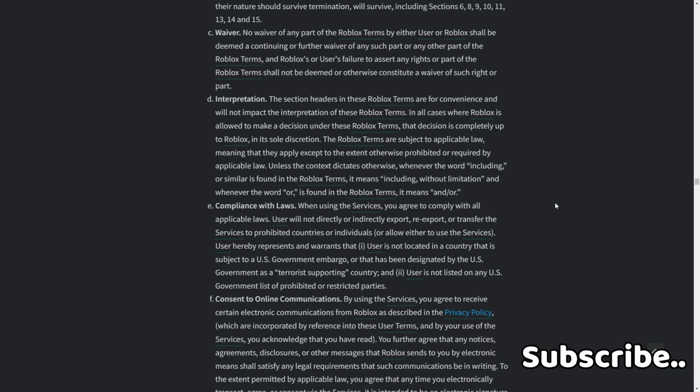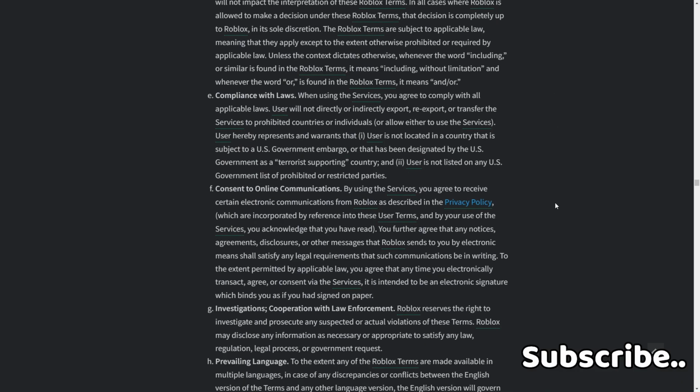Compliance with laws. When using the services, you agree to comply with all applicable laws. User will not directly or indirectly export or re-export or transfer the services to prohibited countries or individuals, or allow either to use the services. The user hereby represents and warrants that 1. User is not located in a country that is subject to a U.S. government embargo or that has been designated by the U.S. government as a terrorist supporting country, and 2. User is not listed on any U.S. government list of prohibited or restricted parties.